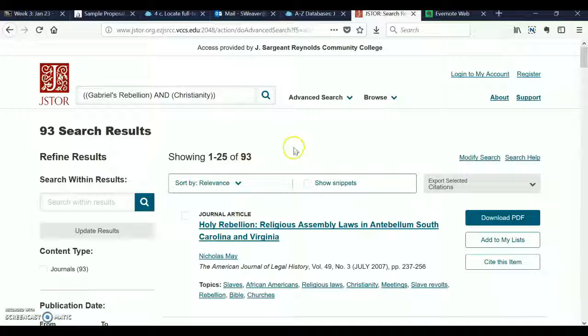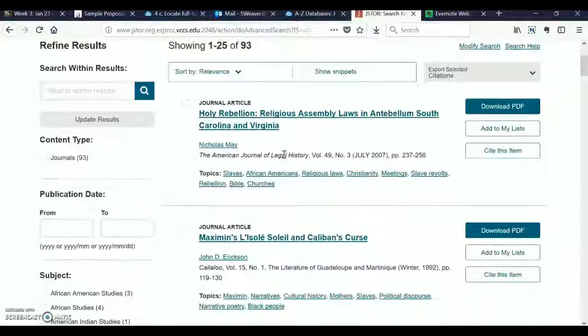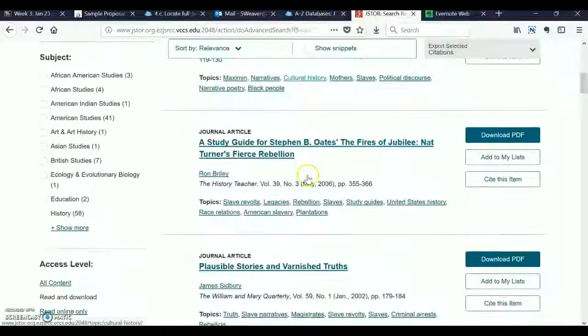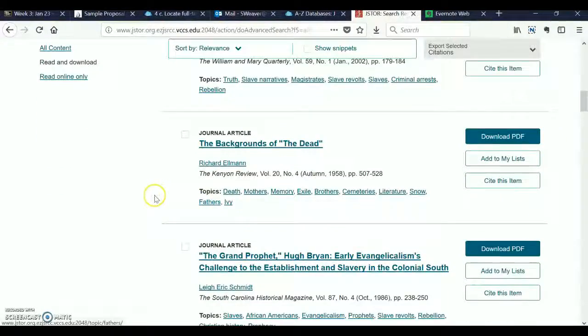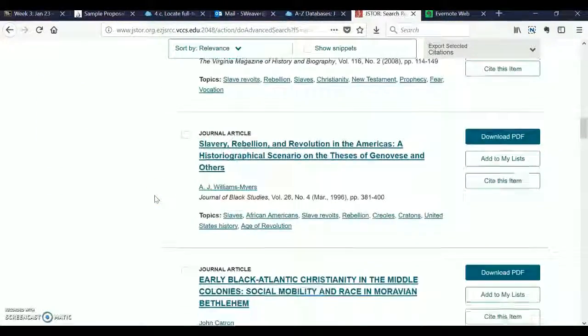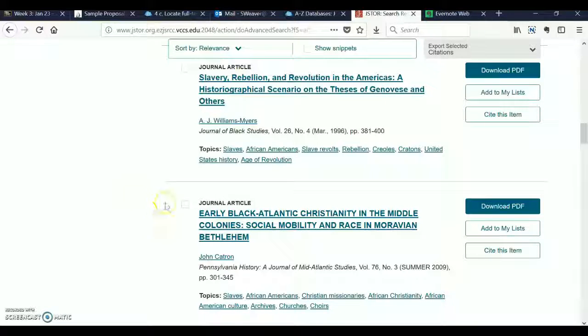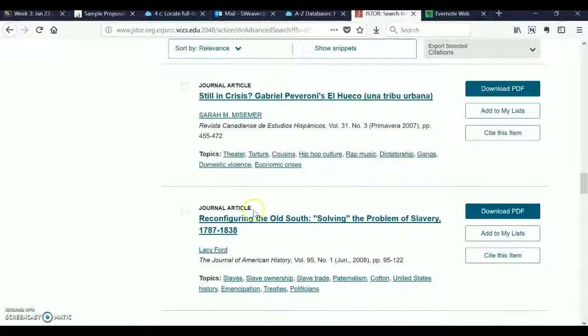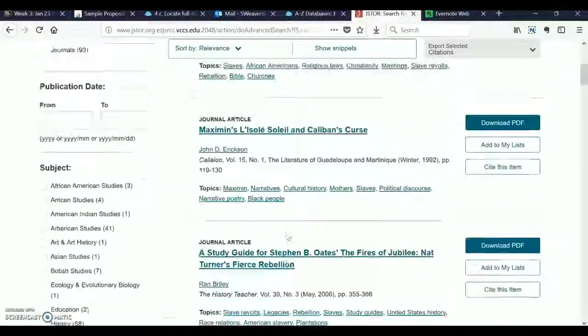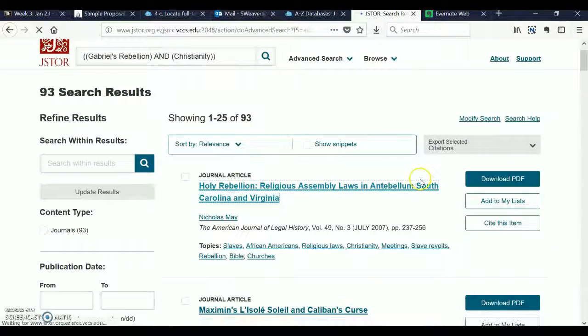So we got 93. So we've narrowed it down significantly just by adding this second search term, Christianity, but also then asking that we only look for full journal articles. So Holy Rebellion, Religious Assembly Laws in Alabama, South Carolina, Virginia, okay. So this one is about Nat Turner, which probably mentions Gabriel. So there's nothing here directly about Gabriel yet, but what we can do is just kind of scroll through the different journal titles and look for a couple that may sound promising. So let's go back up here and take a look at this.